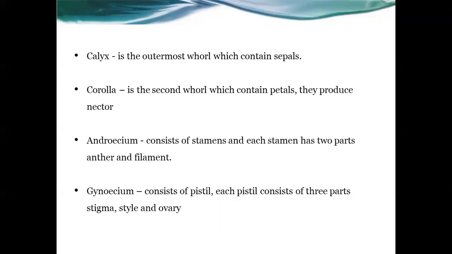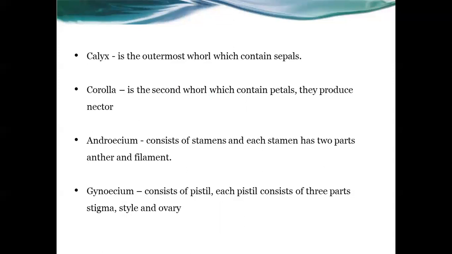Then the last one is gynoecium. This consists of pistil, and each pistil consists of 3 parts: stigma, style, and ovary. So androecium and gynoecium are the male and female parts.